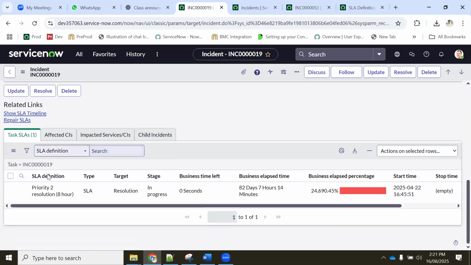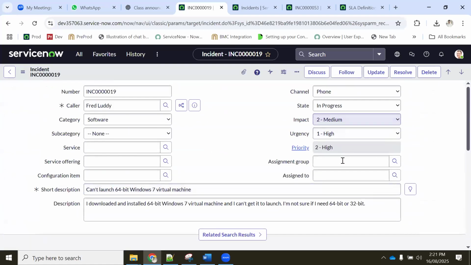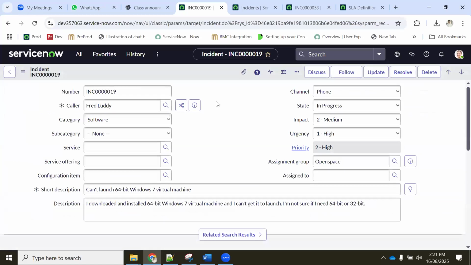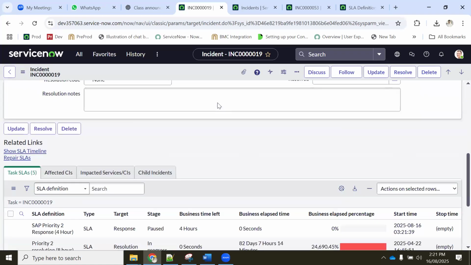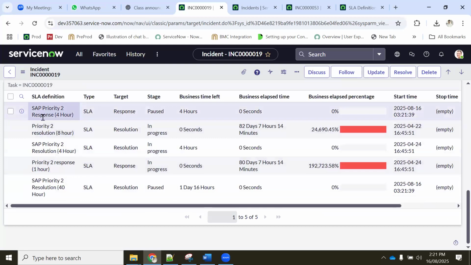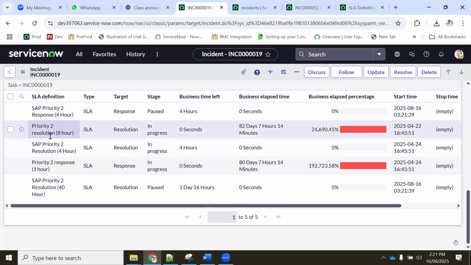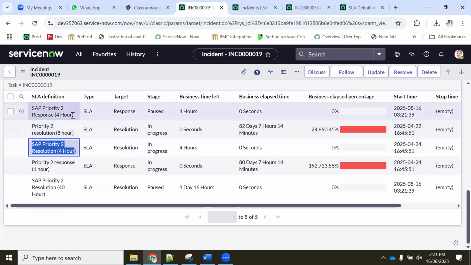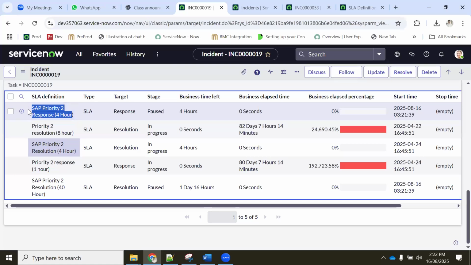At present, if you see, priority to resolution is something tagged, right? So now let's go for open space. First I am doing assignment group tagging. So automatically my two SLAs, 40 hours and 4 hours, have to get tagged. Why is it getting tagged twice?